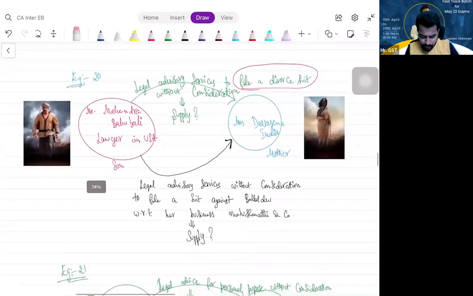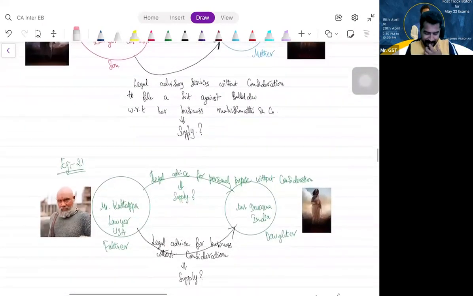For example, Mr. Kattappa, a lawyer in USA. Let us change the example. A lawyer in USA, father of Devasena. Same story. If he is advising Devasena for personal purpose without consideration, divorce case or whatever it is, or he is advising for business purpose regarding her business without consideration, which is a supply, which is not a supply?